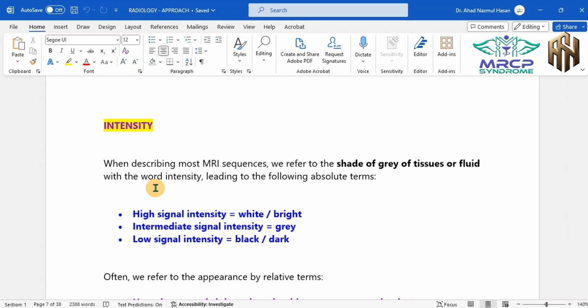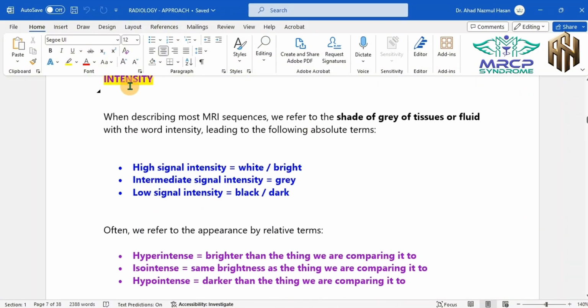or as a relative term. When we use intensity as an absolute term, we say either high signal intensity, low signal intensity, or intermediate signal intensity. High signal intensity would be something that is white or bright. So either we use the word white or bright, and it is expressed in the absolute term as high signal intensity. Low signal intensity means it should be either black or dark. And intermediate signal intensity would be similar to a gray color. So high signal intensity would be bright, low signal intensity would be dark.